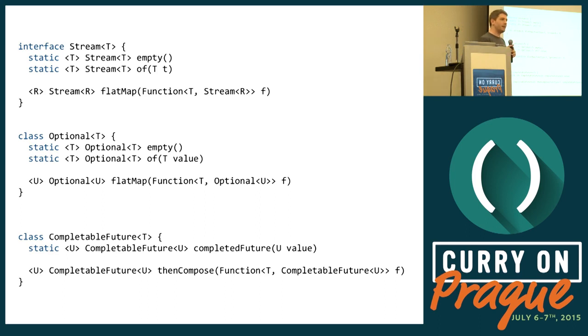Now, it's not just Java. Java itself, this is built into the libraries, but there's a very good family of libraries called ReactiveX that's based on monads for various languages. Promises are based on monads in JavaScript, and recently I think Facebook introduced C++ futures, which are the same idea for C++.